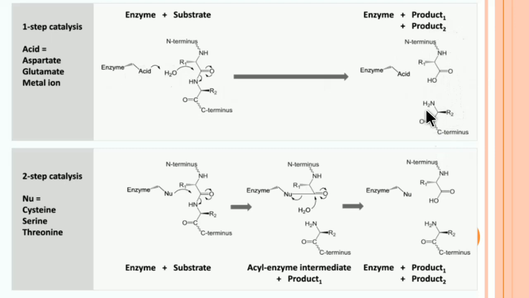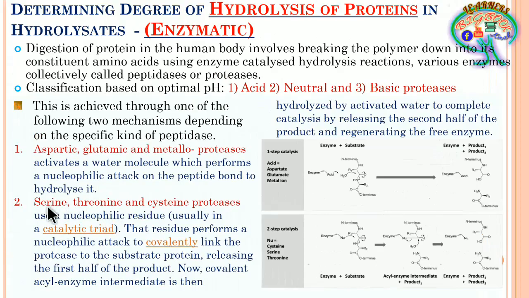Here it is the N-terminal, this will be the amino group, this is the small peptide N-terminus, that is the amine. Again, here we are going to consider the second group, serine, threonine and cysteine proteases. Within this group, one more is the group of serine enzymes, where these use a nucleophilic residue, that is the catalytic triad will be formed, where these three are going to form the triad.